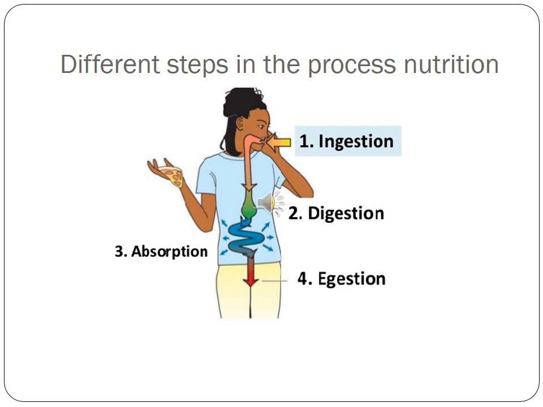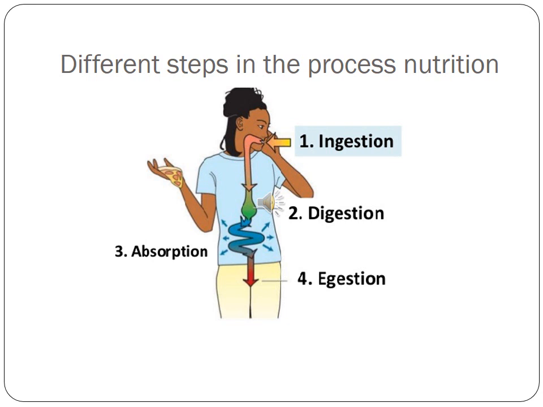Number 1, ingestion. What is ingestion? The process by which food is taken inside the body of an organism. When we put food into our mouth with our hands, we ingest the food. Second, digestion. The food of most animals consists of complex insoluble substances which cannot be absorbed by the body in this form. So the process of breaking down this complex insoluble food into simple substances with the help of digestive juices prepared by the body is called digestion.